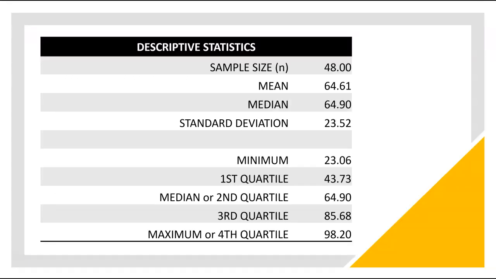From my research data, the sample size is 48, the mean is 64.61, the median is 64.9, with a standard deviation of 23.52. The minimum is 23.06. The first quartile is 43.73%, the third quartile is 85.68%, and the maximum is 98.2%.